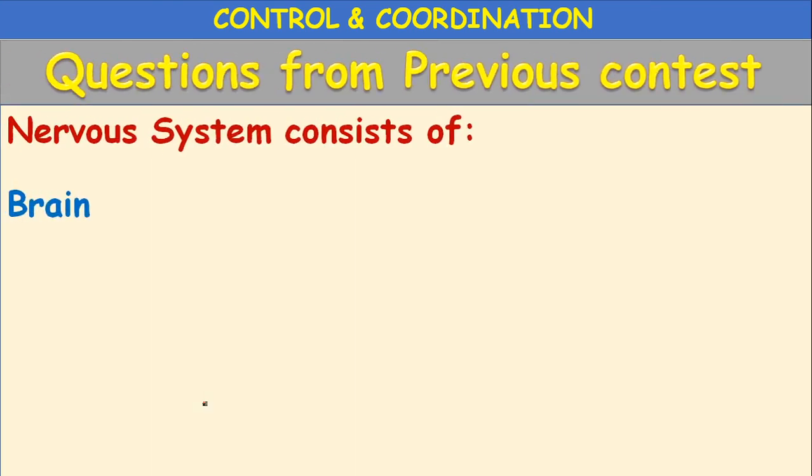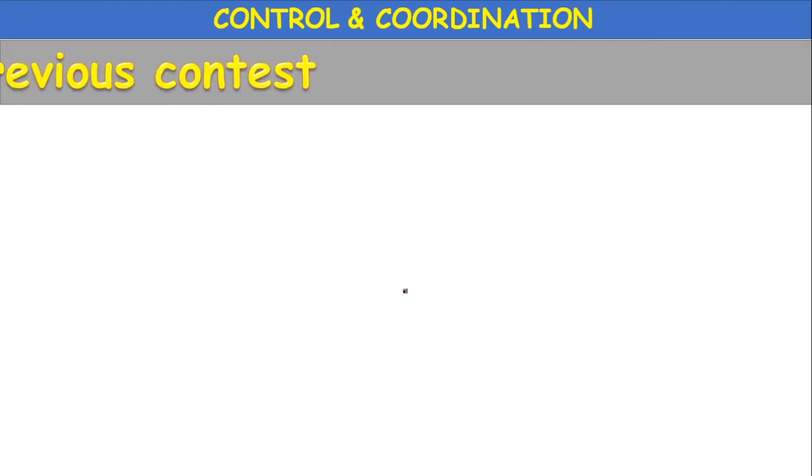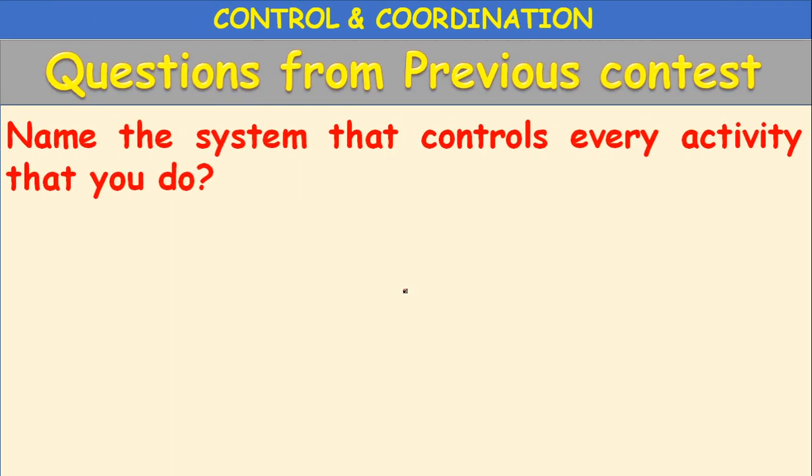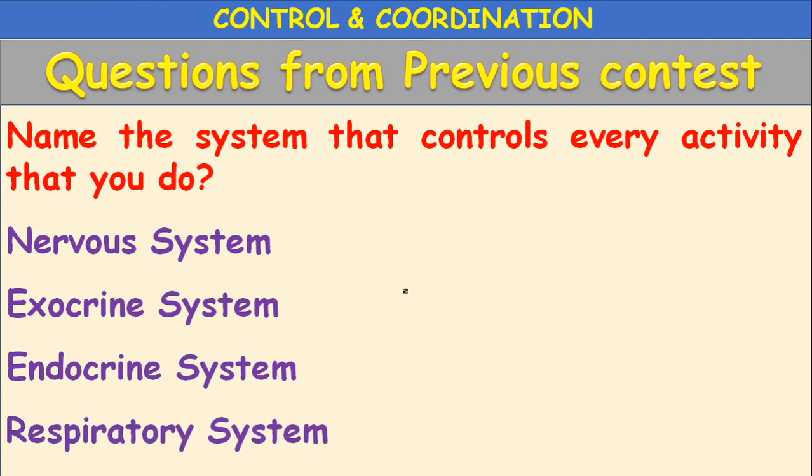Nervous system consists of brain, spinal cord, nerves, all of the above. So what is the composition of nervous system? It consisting of brain, spinal cord and nerves. Next, name the system that controls every activity that you do. Nervous system, exocrine system, endocrine system, respiratory system. It is a nervous system which controls every activity that you do.